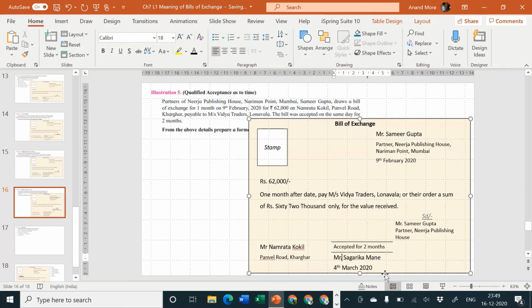And she is putting her qualified acceptance. Then she is going to put her name and signature. And then she is going to put the date of her acceptance. On which date she has accepted it? On the same day, that means it is 9th February 2020.